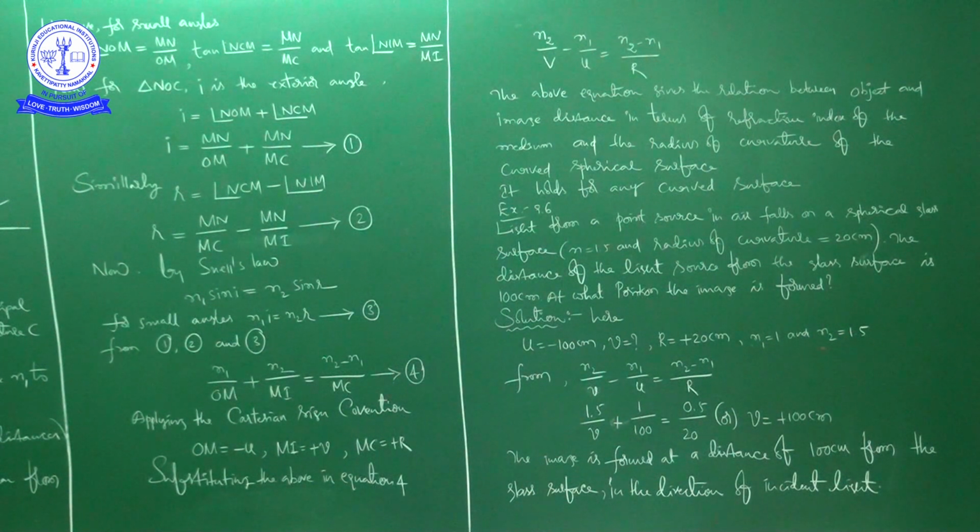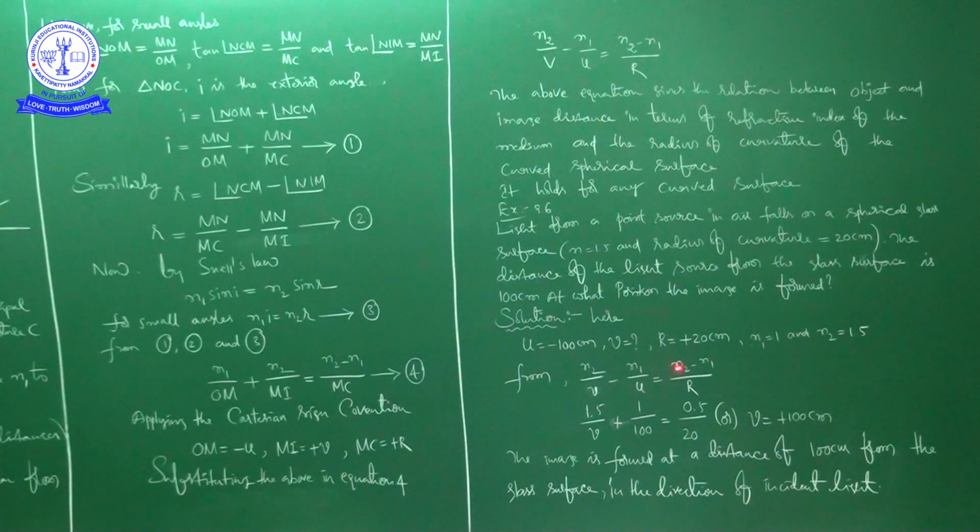So from this formula, what is that? Just now we derived n2 by v minus n1 by u is equal to n2 minus n1 by r. What is n2, what is n1, what is r, what is u, all are clearly written.